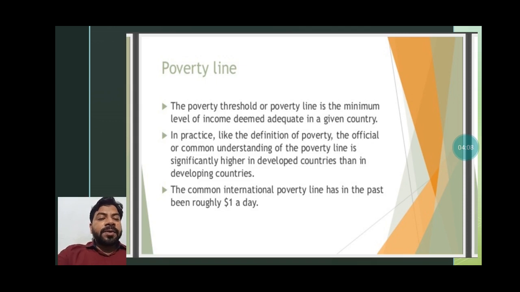The common international poverty line has in the past been roughly $1 a day. So that was the international poverty line. And you should know one thing, students: when our country got independence, at that time the dollar and the rupee value was the same, but now the dollar value has increased and remains between 60 to 80 rupees for $1. So you can estimate how different countries observe the poverty line.